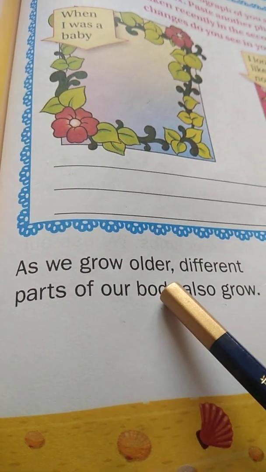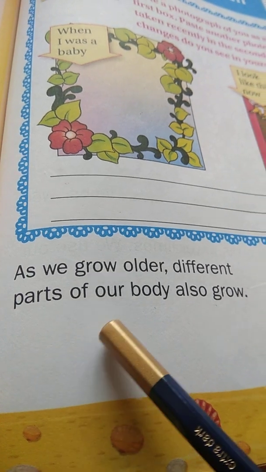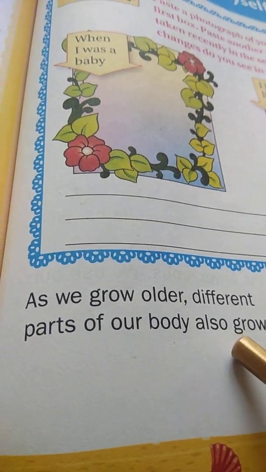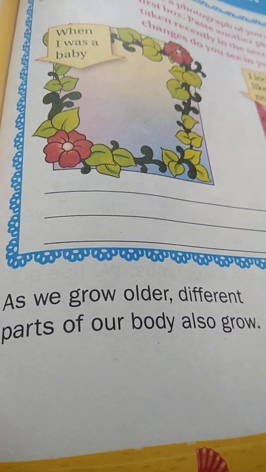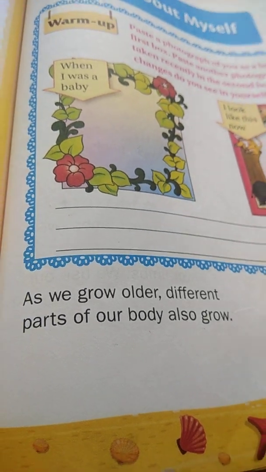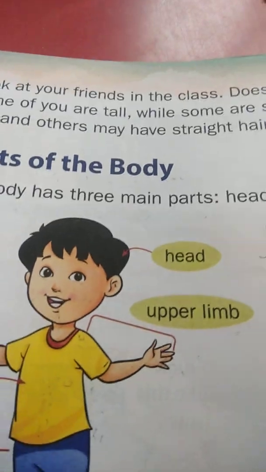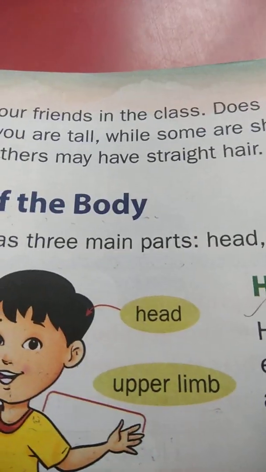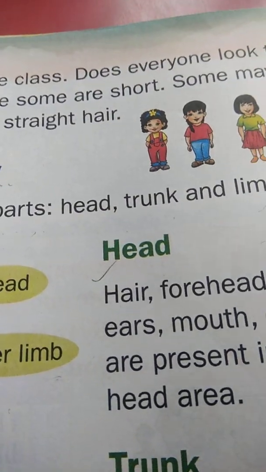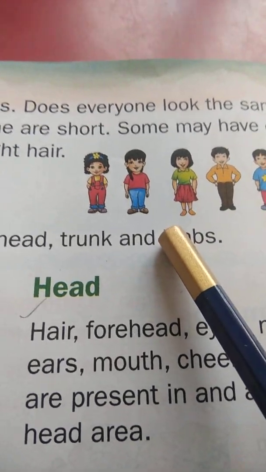As we grow older, different parts of our body also grow. Turn the page. Children, look at your friends in the class. Does everyone look the same?